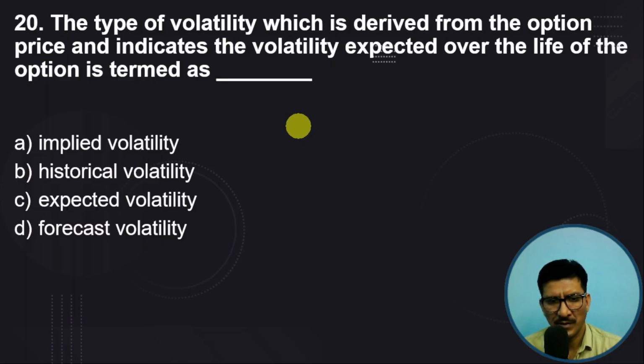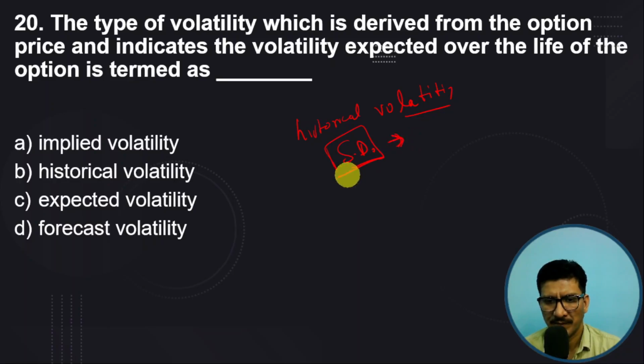One volatility which can be derived from previous data is called the historical volatility, where we calculate the standard deviation based on the daily changes in the price of the stock.